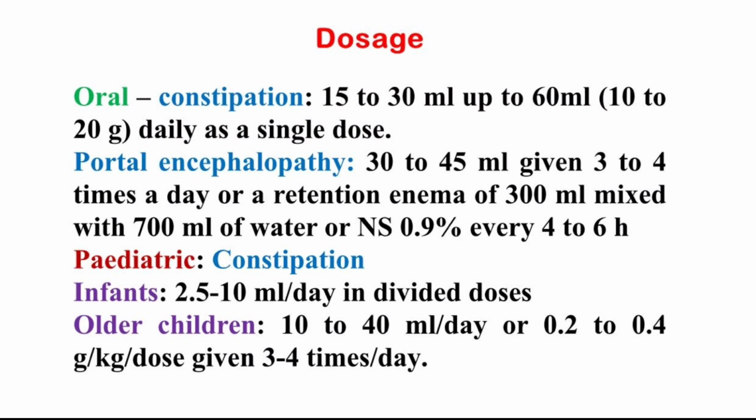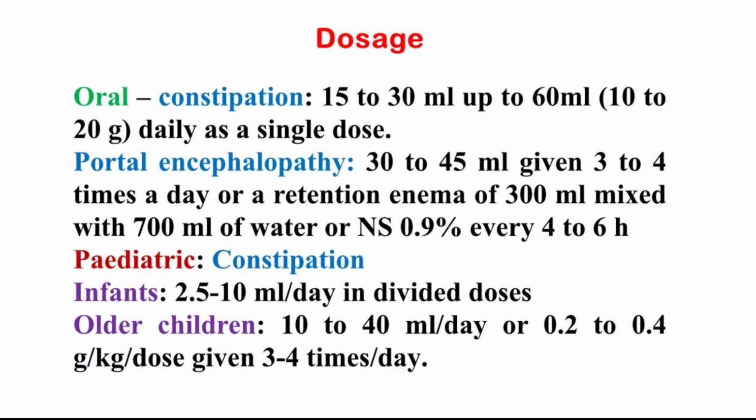Dosage. Oral formulation in constipation: 15 to 30 ml, up to 60 ml, or 10 to 20 grams as a single dose. Portal encephalopathy: 30 to 45 ml given 3 to 4 times a day, or a retention enema of 300 ml mixed with 700 ml of water or normal saline 0.9% every 4 to 6 hours.